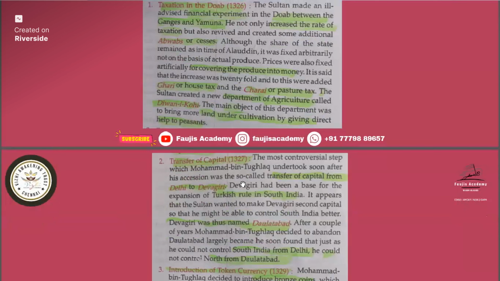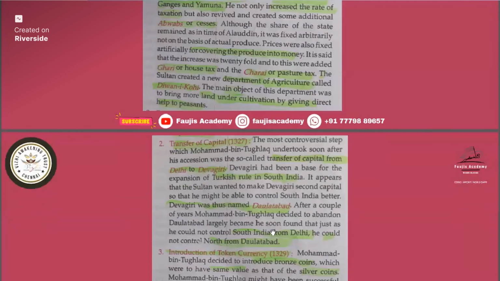So this also became a failure, and he shifted the capital back to Delhi. Devagiri was renamed Daulatabad.